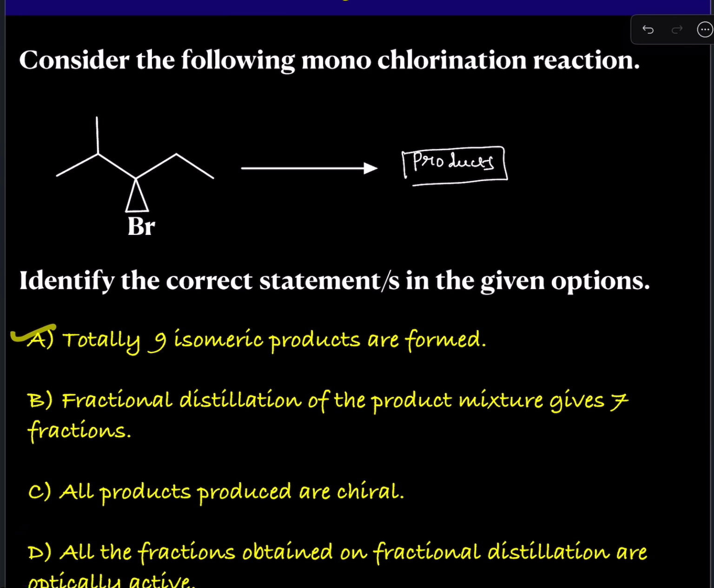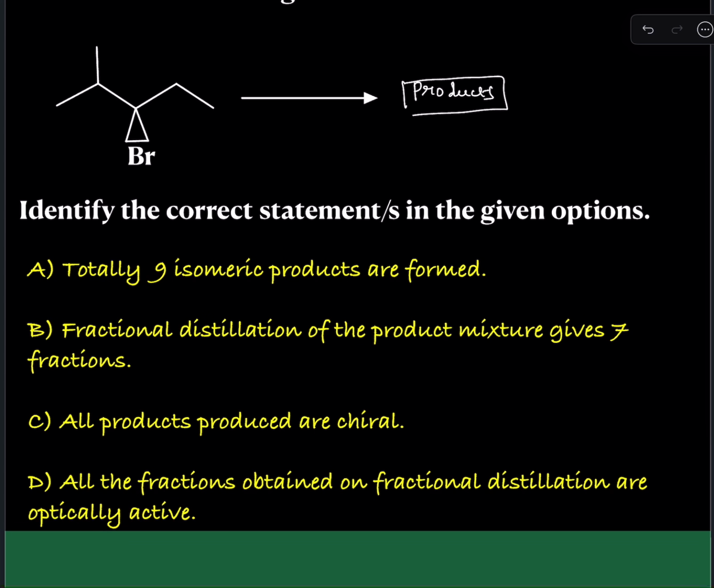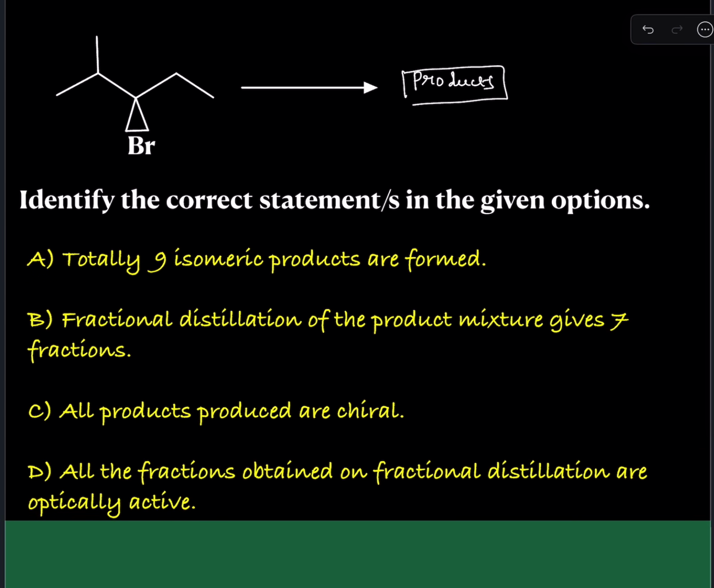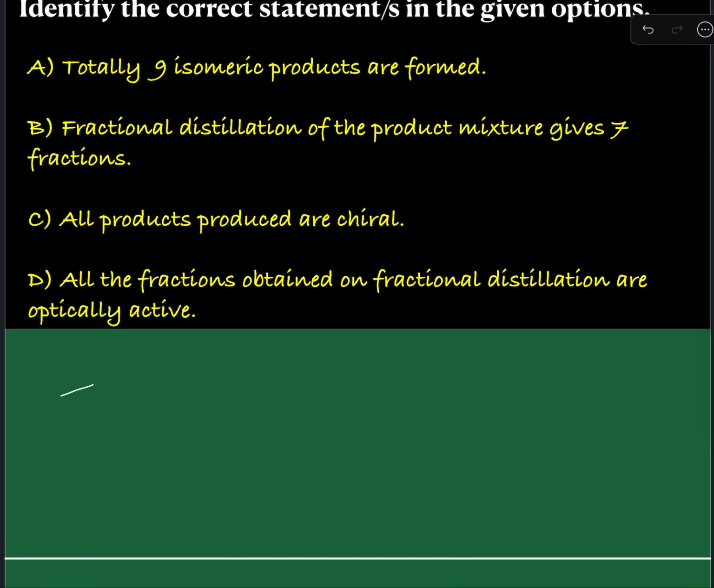One is about the total number of isomers. One is about fractional distillation of the product mixture, and about the chirality of the products and the chirality of the fractions. So first let us take all structural possibilities. The given compound is a pentane derivative. You can see this is a pentane. Here you have one methyl group, and here you have a bromine, but that chiral carbon has a fixed stereochemistry.